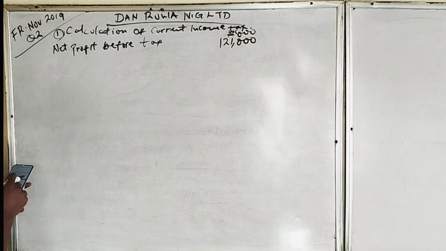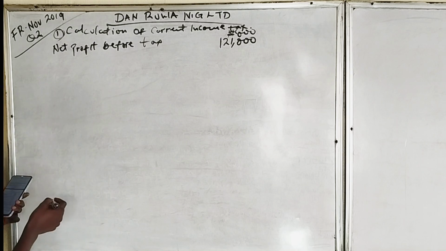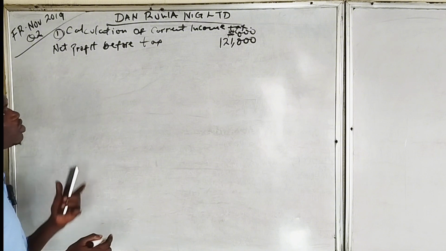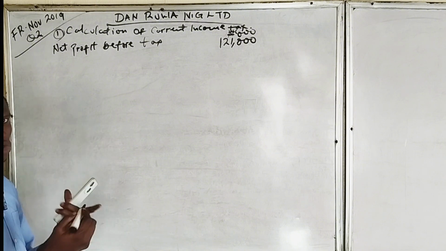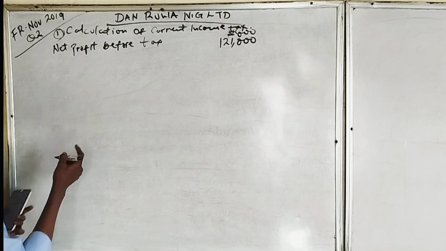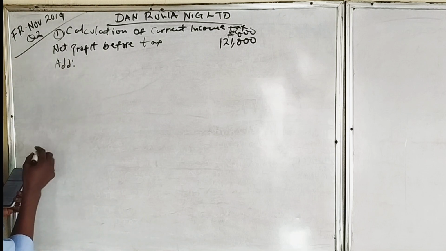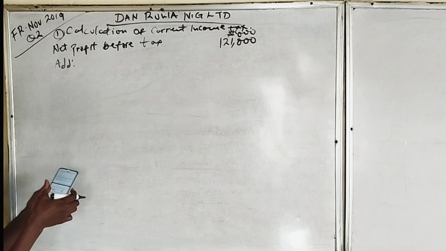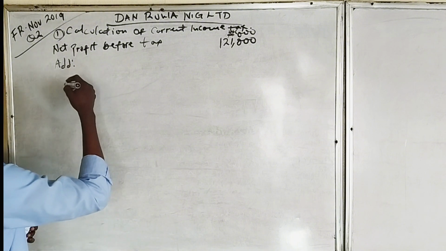So we said this 121,000 already consists the deduction of accounting depreciation of 11,000, which is not to be included as part of the tax computation using the taxable profit. So we need to add back the depreciation that has been deducted. If you check the accounting depreciation, you will see that the 11,000 is in bracket. So it means it has been deducted.